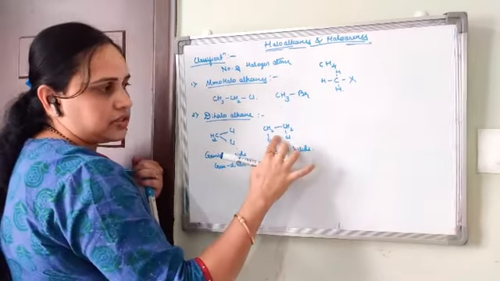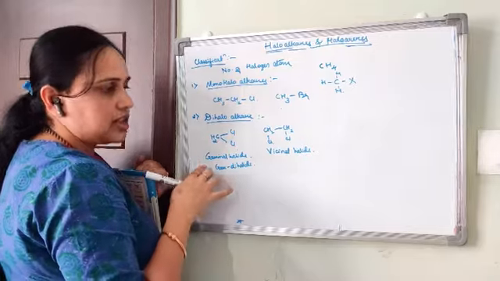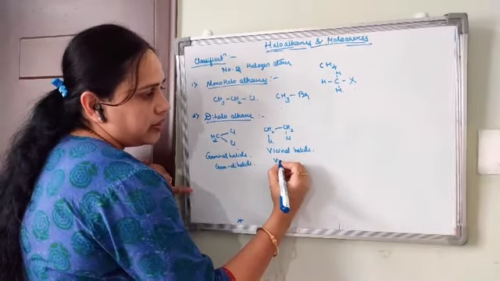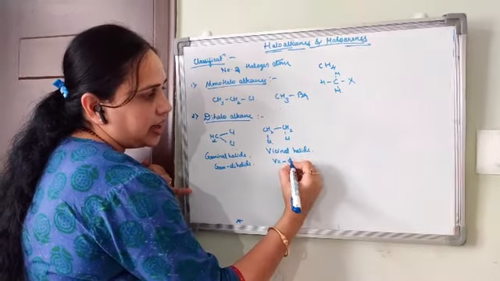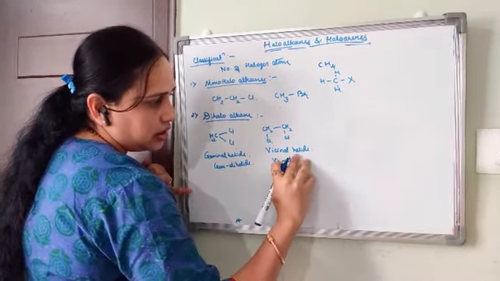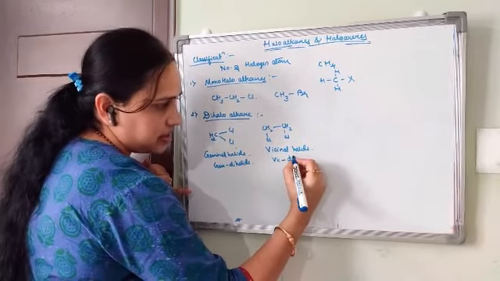This is called a vicinal halide. This is called a geminal halide. Okay. Vicinal dihalide. That's it.